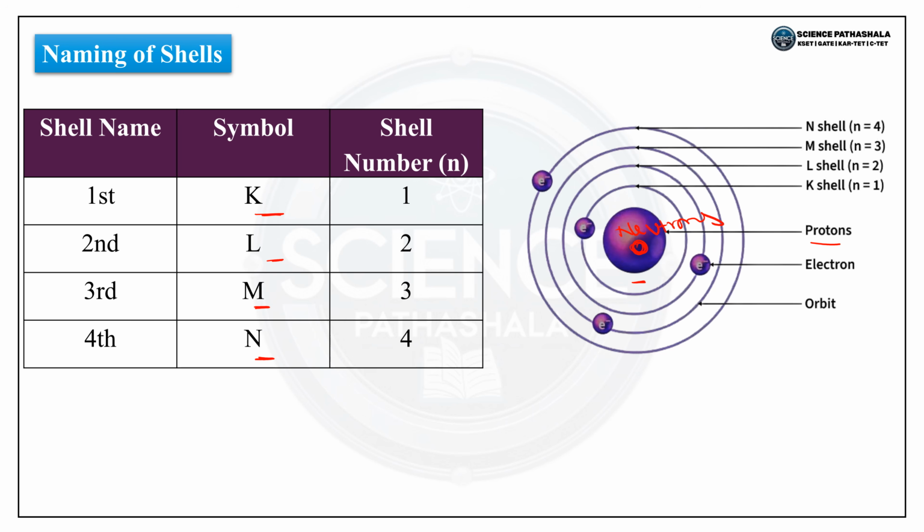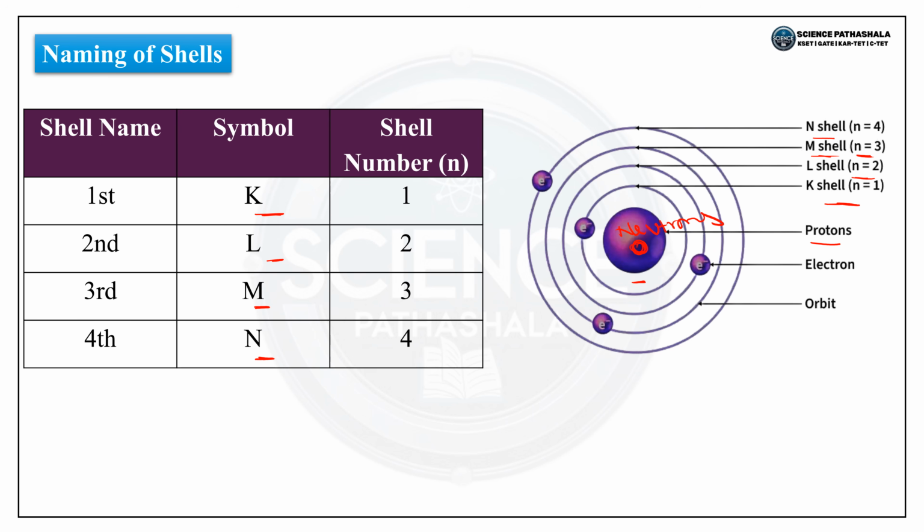So the K shell, what is that K shell? That is n is equal to 1, and it has the lowest energy. It is close to the nucleus. So next is the L shell, which is represented by n is equal to 2. The next is the M shell, represented by n is equal to 3.